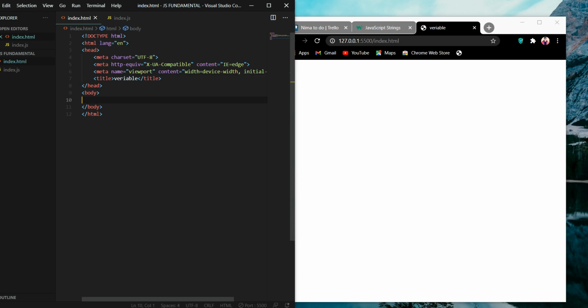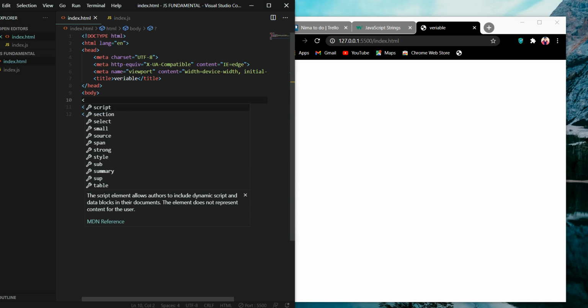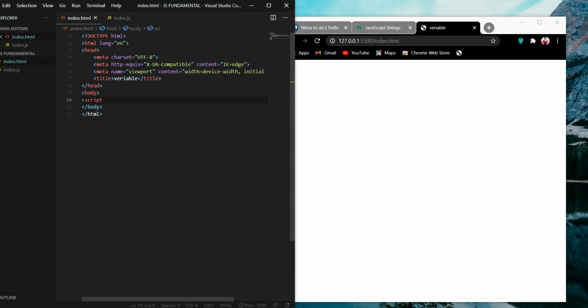So the first thing you need to know is how to link our file to our HTML. We are going to put the link to our JavaScript at the end of the body, because we want the full HTML to be loaded, and after that our JavaScript starts loading. Because of that, we use a script tag, where src is the link to our JavaScript, index.js.